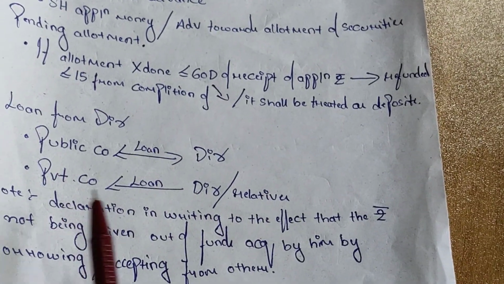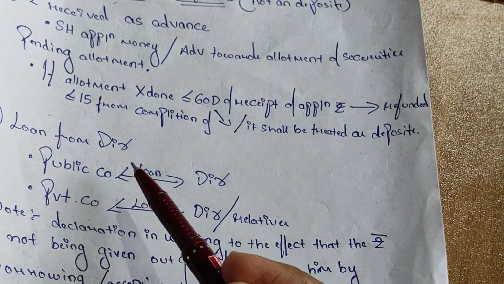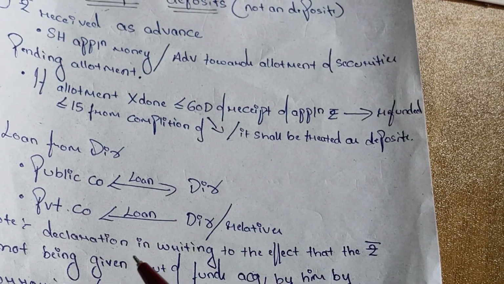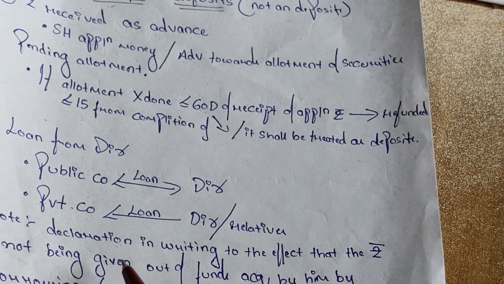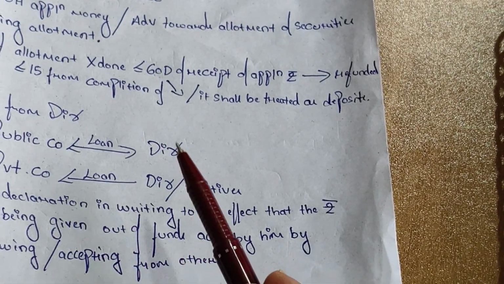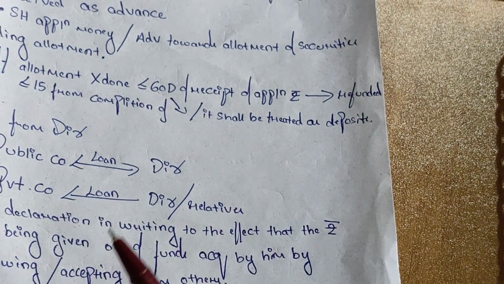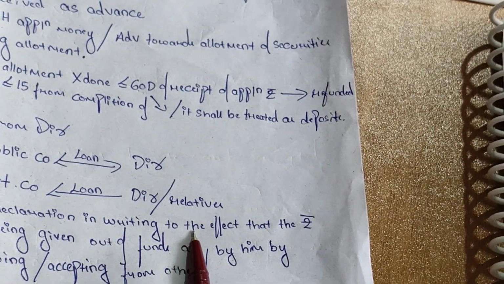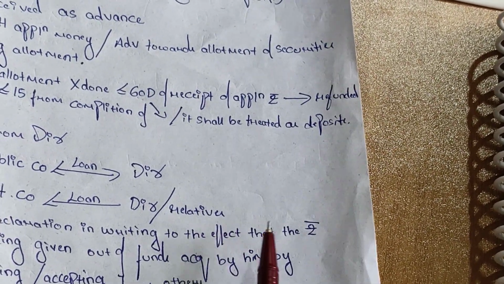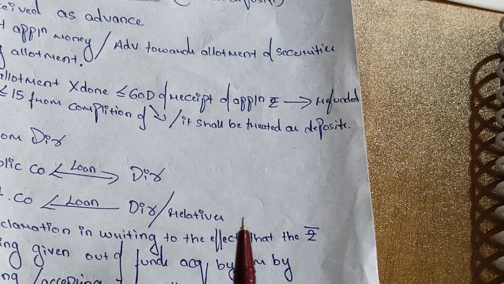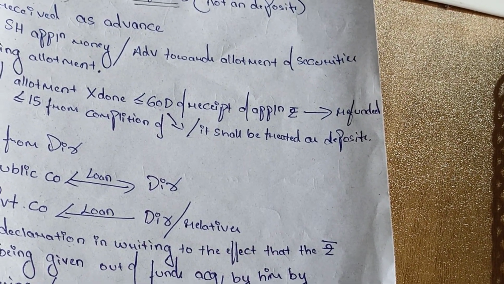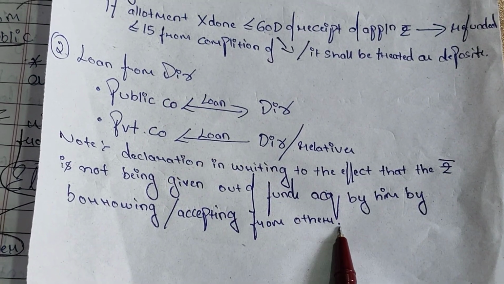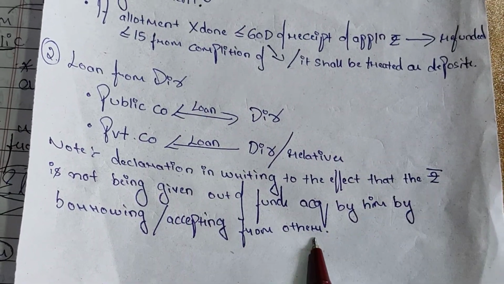Note, however, that if the director of a company, private or public, or a relative of a director of a private company from whom money is received, furnishes to the company at the time of giving the money a declaration in writing to the effect that the amount is not being given out of funds acquired by him by borrowing or accepting from any other, then it shall not be known as a deposit.